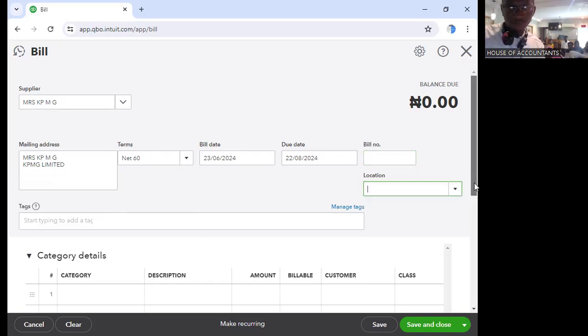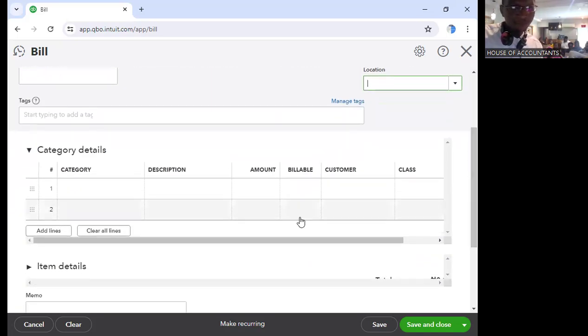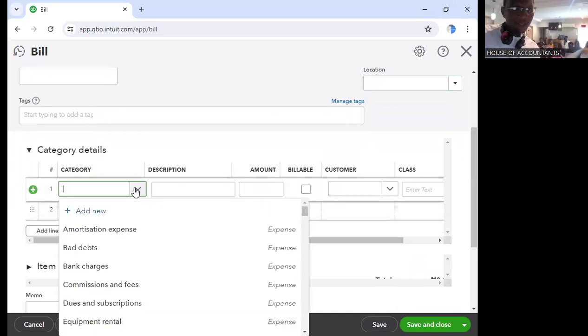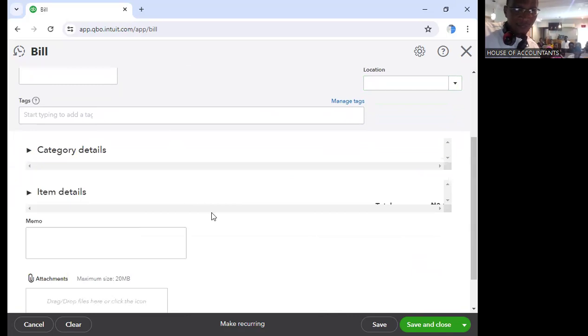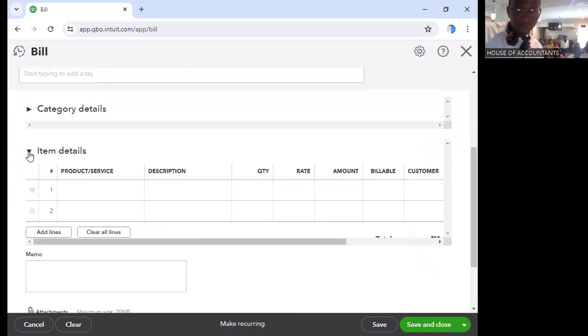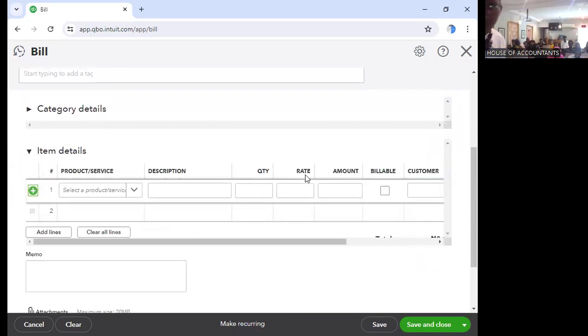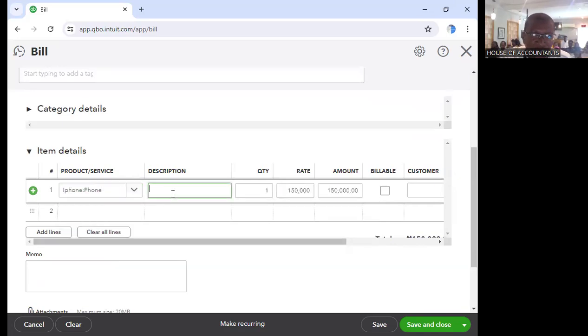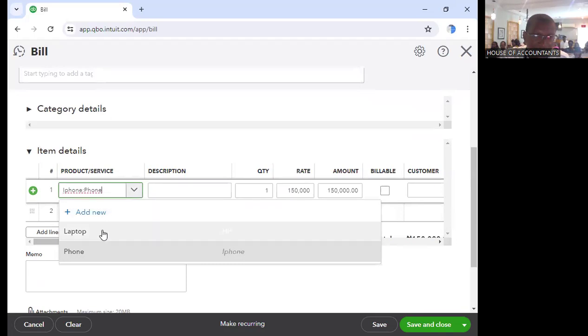Location, if you want to add your location. Are we good to go? So what are these people supplying us? Okay, sorry, we are not using anything here. We are going to item. Okay, so product service. What are they supplying? Let's say there are two people supplying us laptop. Description. Okay, this one is iPhone, abi. Let's say it's laptop.